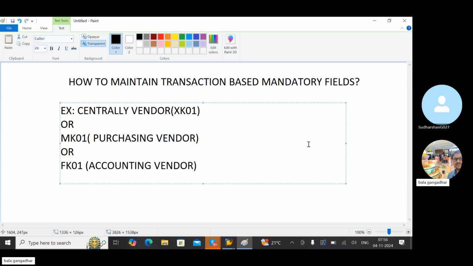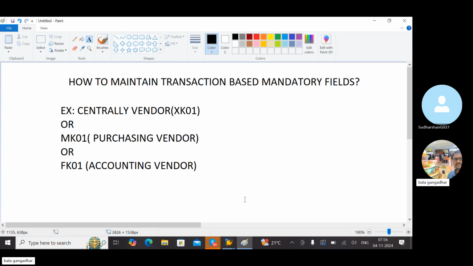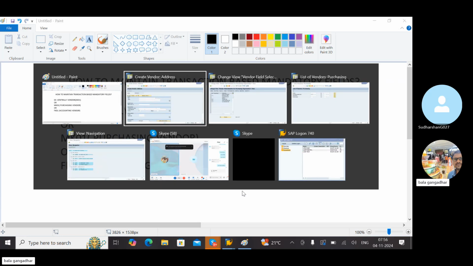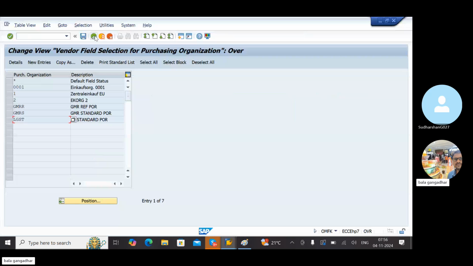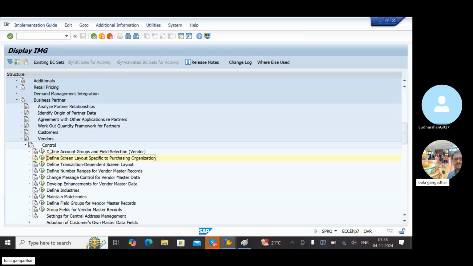Whenever you are going to maintain these types of transactions, how to do it? Very simple step, same as the above path, up to Control.